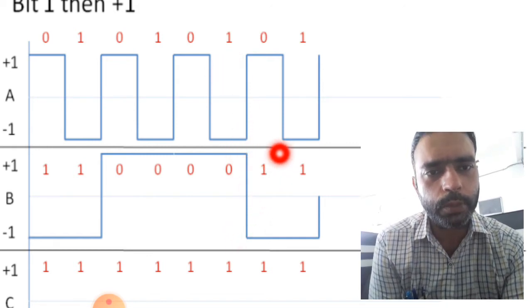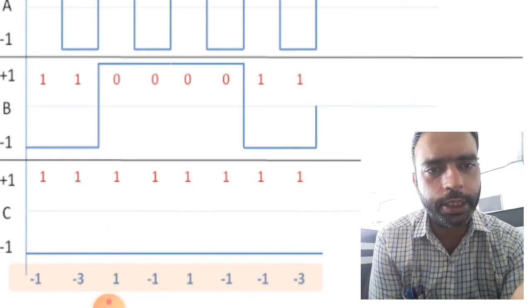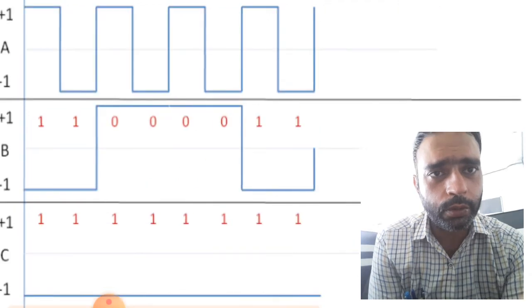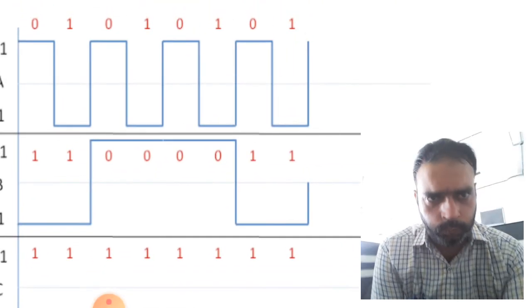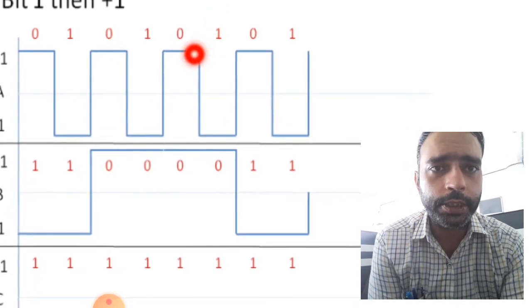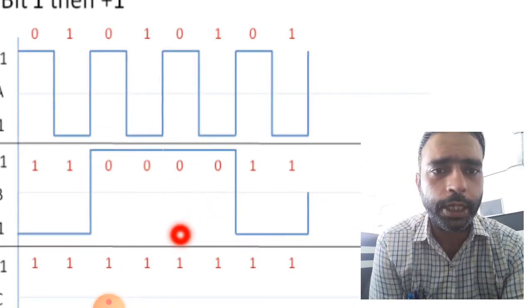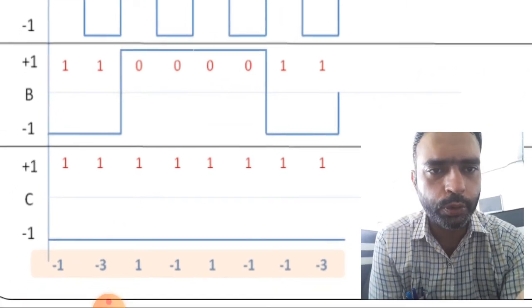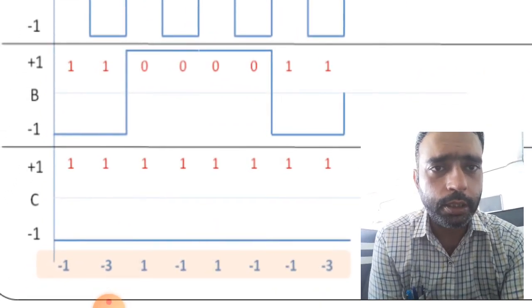So -2 + 1, that is also -1. So here it is -1 and again here 1 0 and 0. Here it is given. So here we have to take this +1, this is also +1 and this is -1. So +2 -1 is equal to +1. So here it is +1, right?